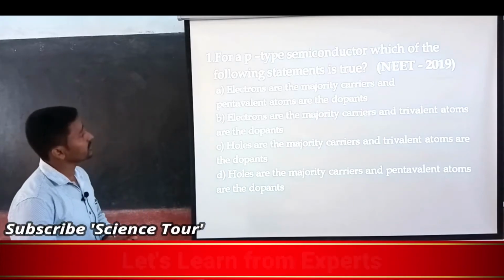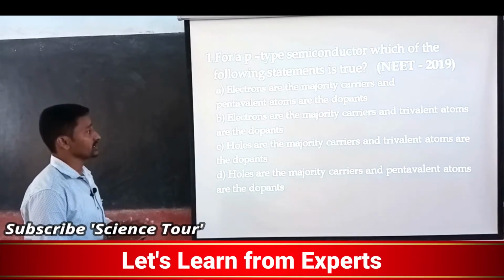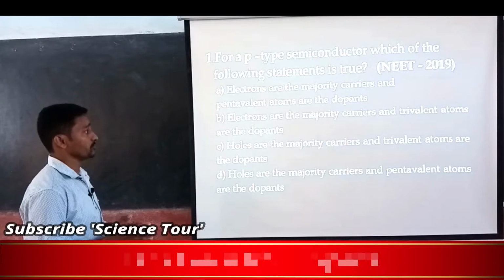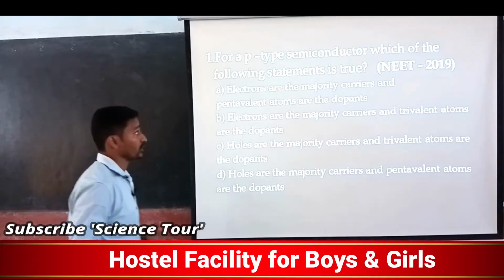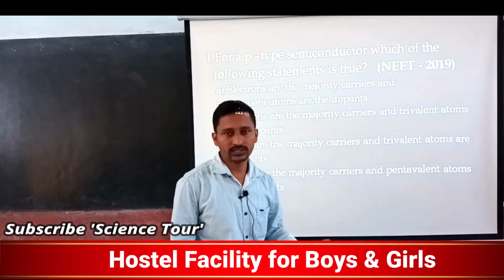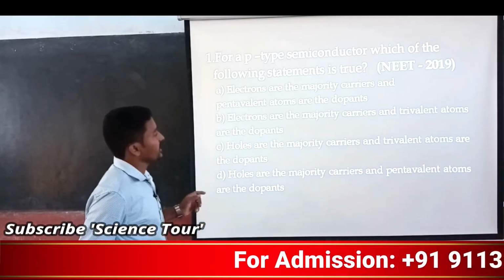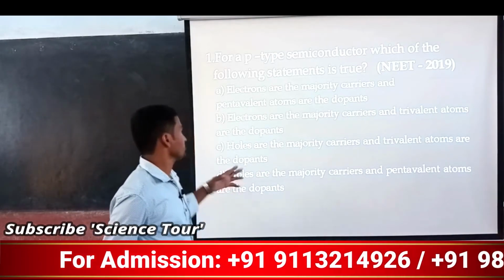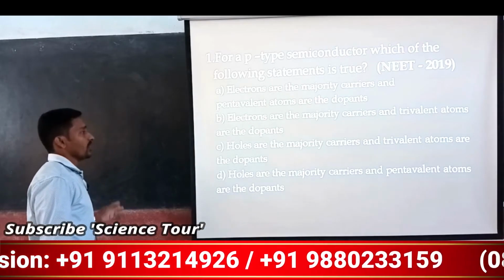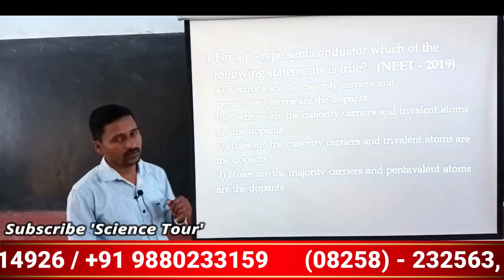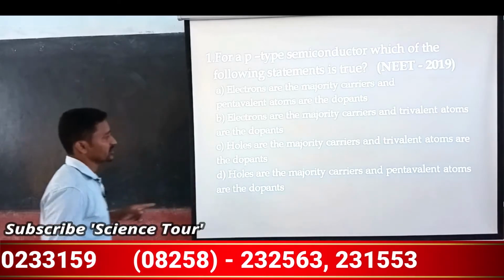Now, the first option we will see: electrons are the majority charge carriers and pentavalent atoms are dopants. No, it is not true, because p-type means positive charge, not electrons, so that is wrong. Next, electrons are the majority charge carriers. No, that is also not true, because holes are the majority carriers in the p-type.